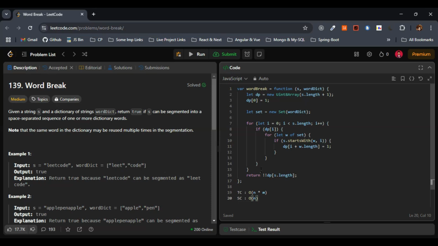Why is it big O of n here? We are making use of the DP array. You can clearly see an unsigned 8-bit integer array we are making use of, right? So this is of n. This requires space n. So overall space complexity would be big O of n as well. So the time complexity would be big O of n into m, and the space complexity would be big O of n in this case.